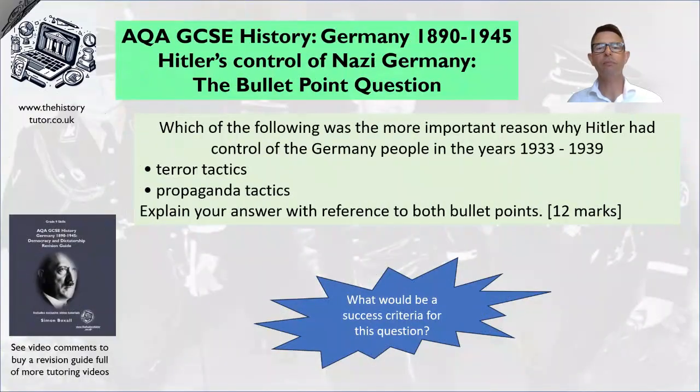Okay, so here's our question. It says, which of the following was the more important reason why Hitler had control of German people in the years 1933 to 1939? Was it terror tactics or propaganda tactics? Explain your answer with reference to both bullet points.